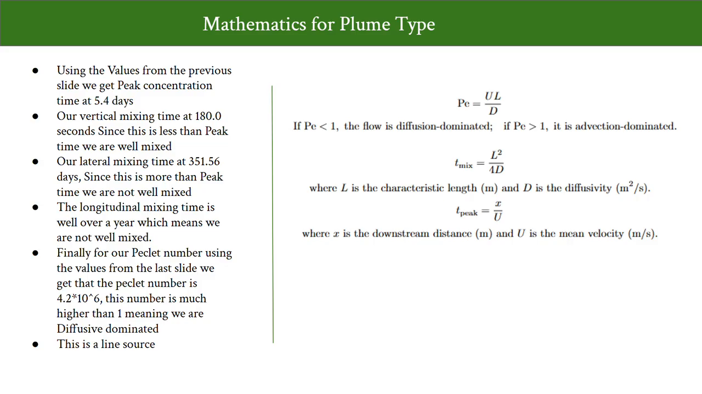Finally, using what we've gathered, we can calculate our Peclet number, and we've got a Peclet number of 4.2 times 10 to the power 6. This means that we are greater than 1, which means that our plume type is diffusion dominated. Because we are not well mixed in 2 dimensions, we can assume that this is a line source.